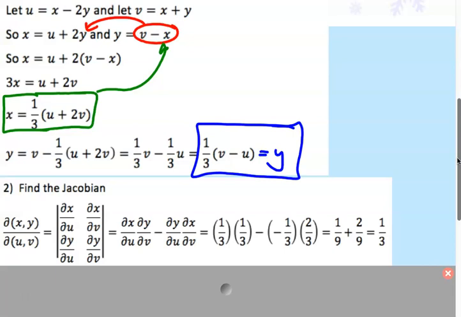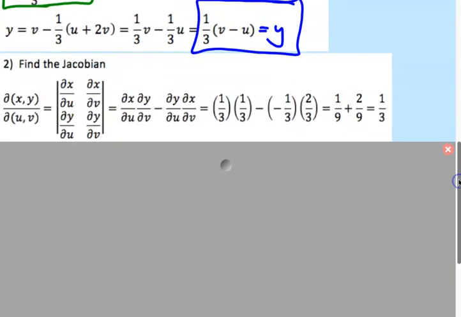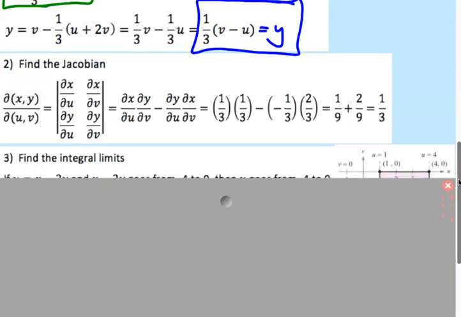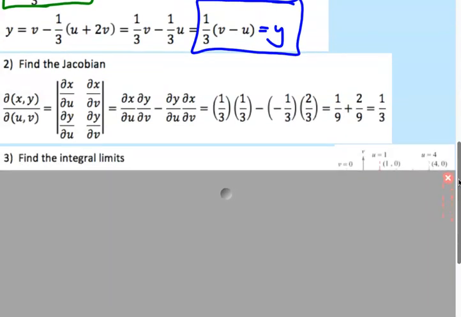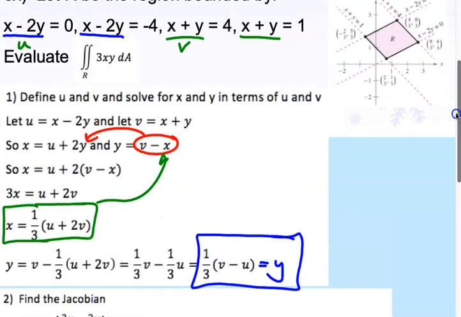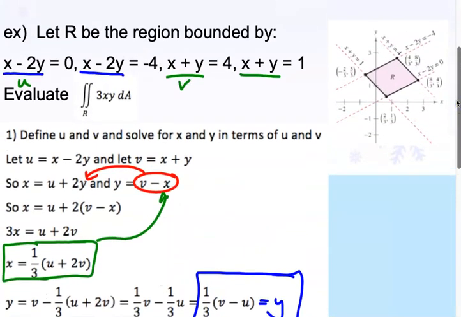So we found our x in terms of u and v, we found our y in terms of u and v, and we found our Jacobian. It's time to rewrite the integral. This is the part I think you're going to like more than you think you're going to like it. The most fun part of rewriting the integral is finding the new limits. And then we're going to talk about the new graph in a minute. Okay. Look carefully.